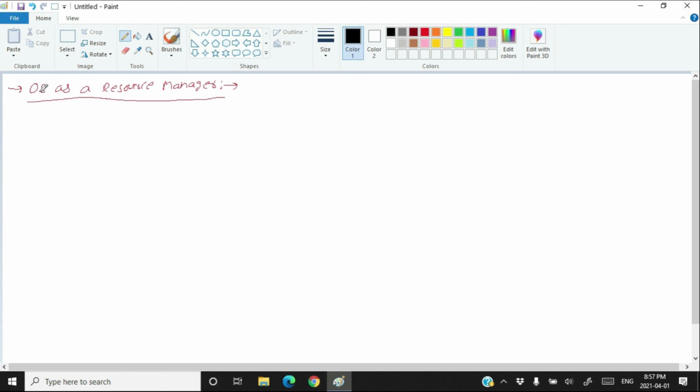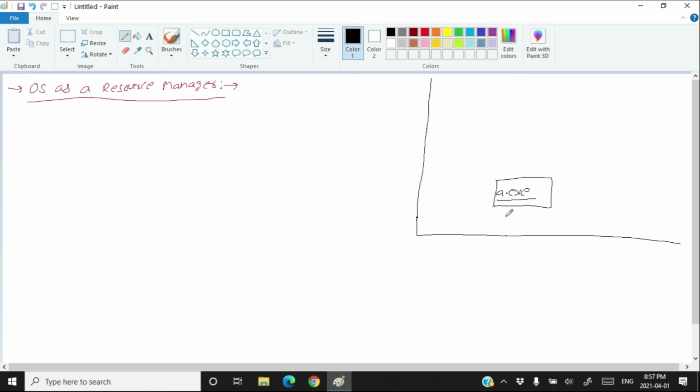But before I talk about how an operating system is a resource manager, let me discuss something more about how an executable program executes on the computer. So the executable program remains on your disk as an .exe file. Okay, something .exe.